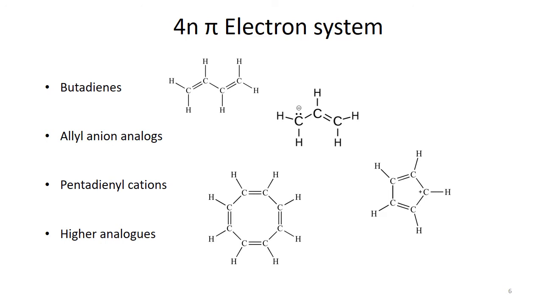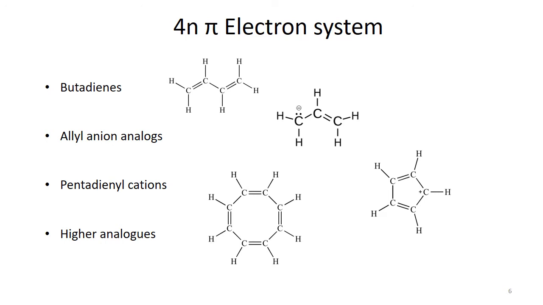In both cases 4 electrons are involved, because in the allyl anion there was 1 extra pair of electrons, and in the pentadienyl cation the fifth carbon is positively charged, so it doesn't have any electron. These are the basic categories. The higher members will have the same base and may have additional carbon-carbon double bonds.